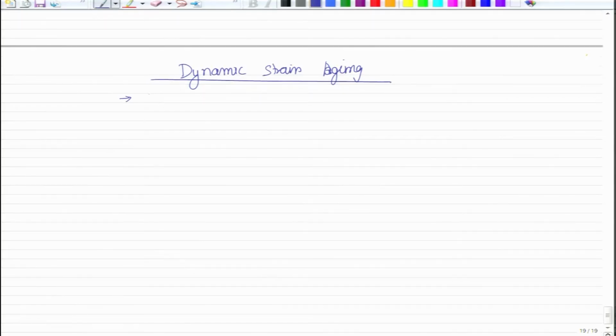So, first let me write down the condition. For example, when you are doing tensile testing at very low strain rate, that is one possibility, meaning the dislocation velocity is so small that the solutes are also able to move, or I am doing the deformation at relatively high temperature.